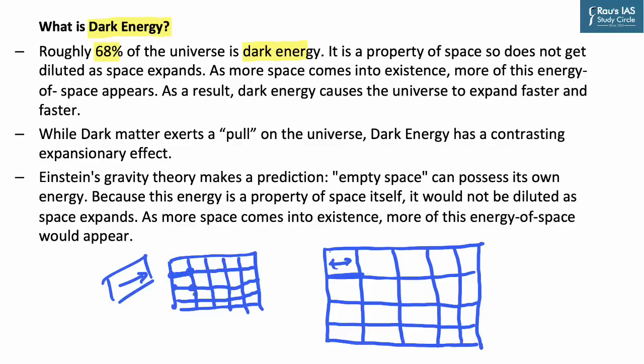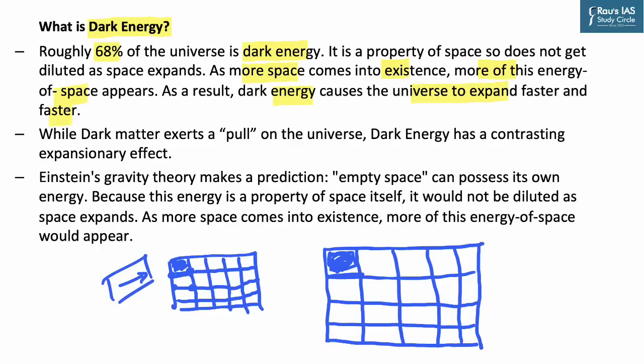Now the basic concept of dark energy is that it is something that comes into existence and fills this expanded space. So you can see here this was a small space. When this space is expanded, it becomes much bigger. Then dark energy is created out of nowhere, and it fills this space. As more space comes into existence, more of this energy of space appears. As a result, dark energy causes the universe to expand faster and faster.